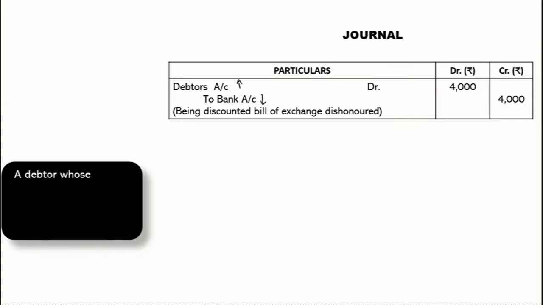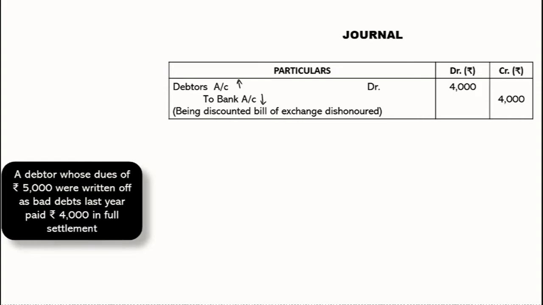Second transaction: it says that the debtor whose dues of rupees 5,000 were written off as bad debts last year paid 4,000 in full settlement. Now this point says that the debtor's dues were written off. If the debtor's bad debts are written off, there is nothing to do with the debtors here.